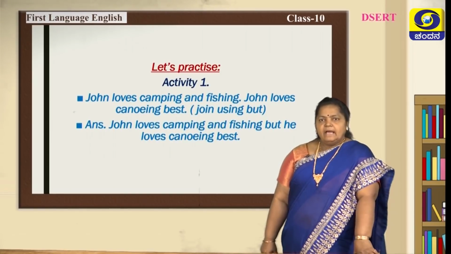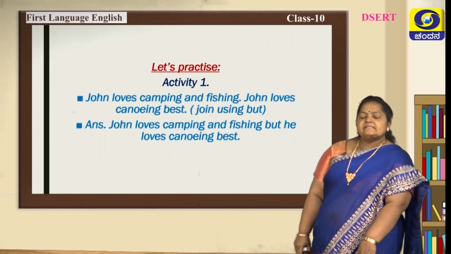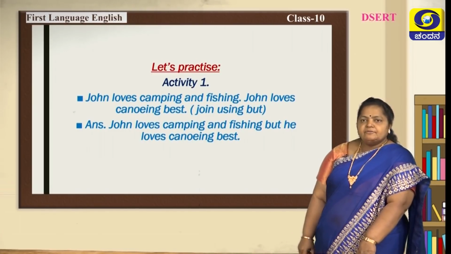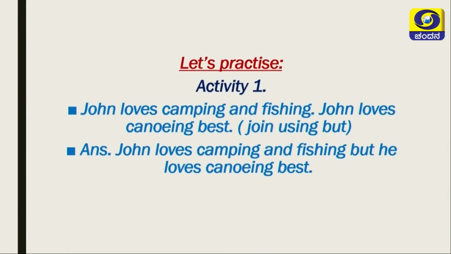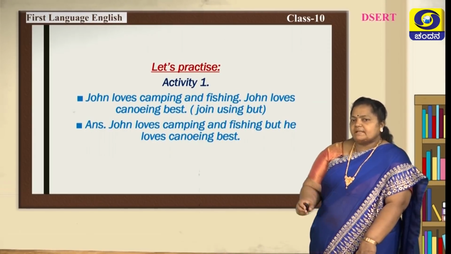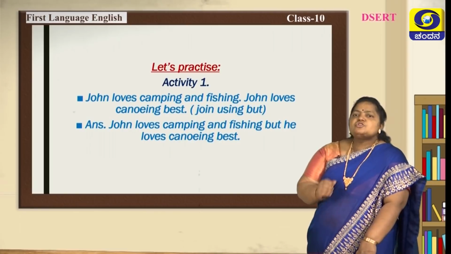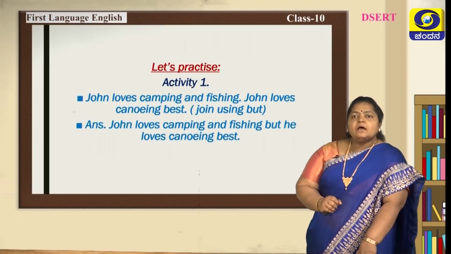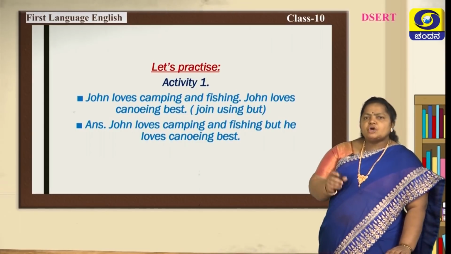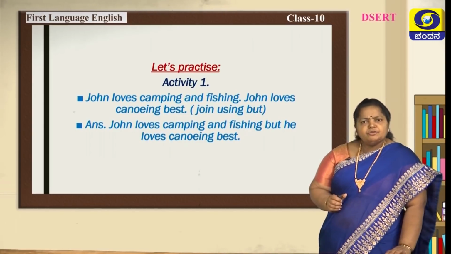Let's practice now, activity 1. Let us see a few examples of how to transform them. John loves camping and fishing. John loves canoeing best. So, most of you will be confused here. Here it is asked to join using but. So, you are supposed to transform this sentence without changing the meaning into a compound sentence, because but is a coordinating conjunction. So, here you might ask, and is also there in the first sentence. John loves camping and fishing. Many of you might be confused.